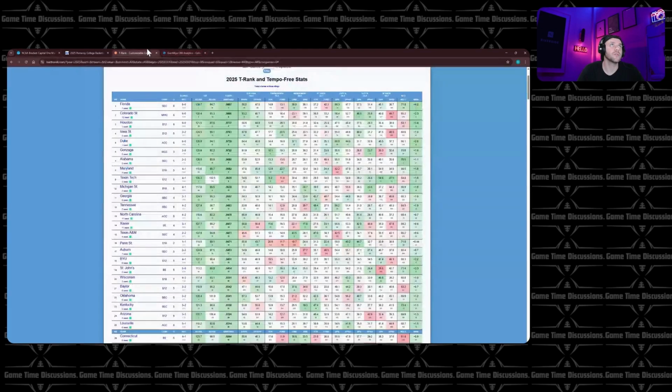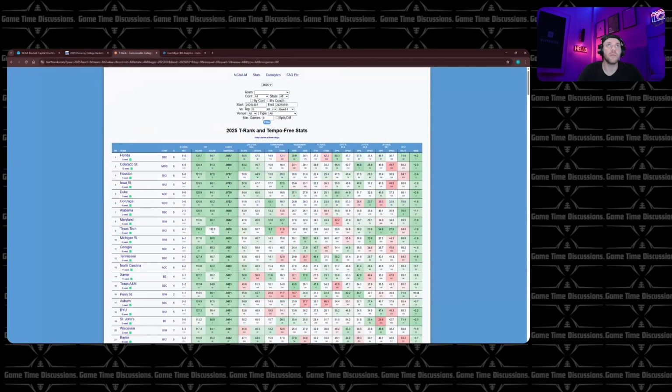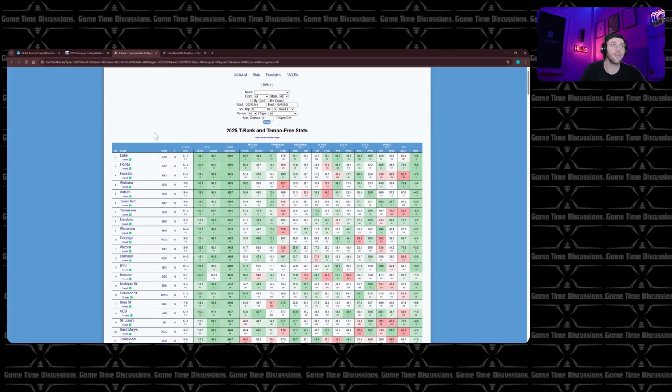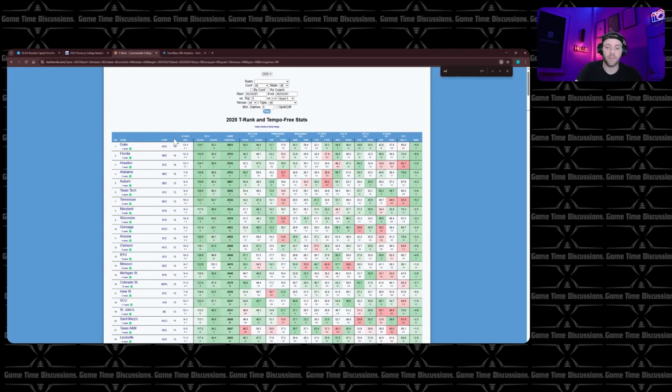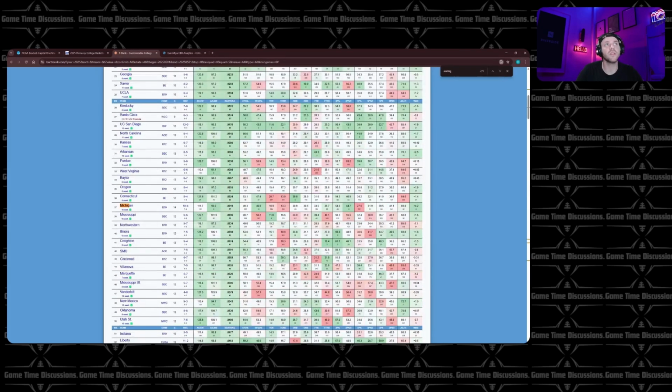UC San Diego is a super fun one. There's a lot of upset potential here. I really think there is. Now, Michigan did win the Big Ten tournament, and that is the main reason that I'm going to go ahead and take them to hold on and win this game against UC San Diego. However, as you can see, UC San Diego is above them on the T-Rank. They finished the year 12-0 versus Michigan going 10-4.